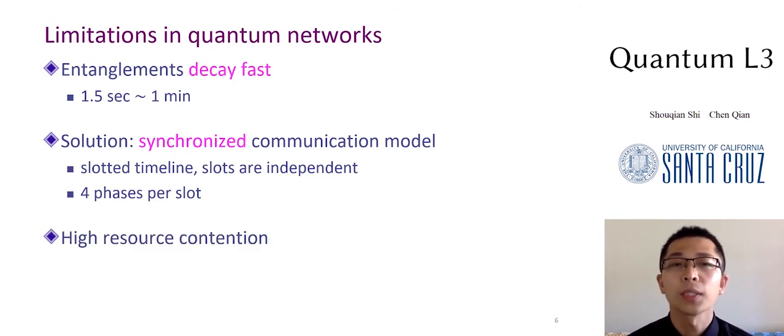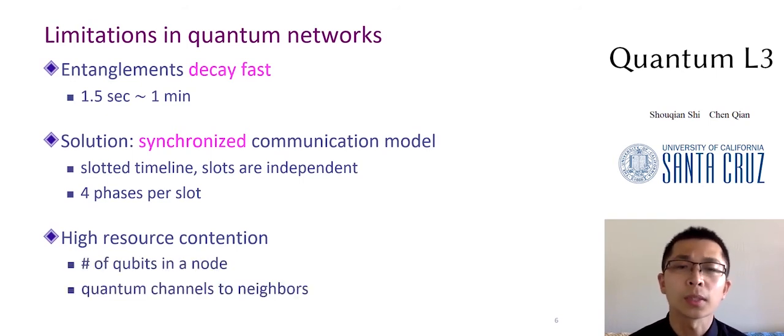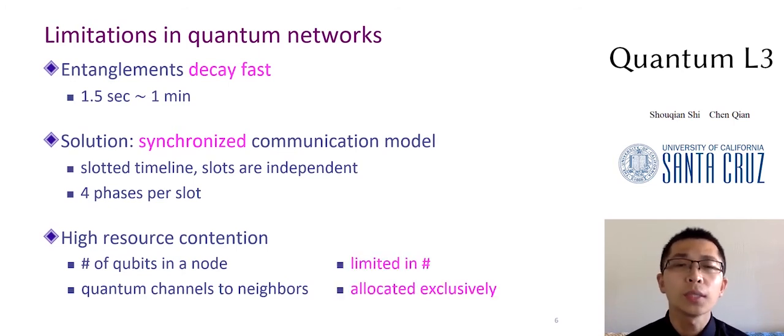The second limitation is the hardware resource contention, including the number of qubits in a quantum computer and the number of quantum channels on a node connecting its neighbors. The two unique types of resources are both limited in number and allocated exclusively in a time slot. We use the following animation to demonstrate the slotted communication model and the resource contentions.